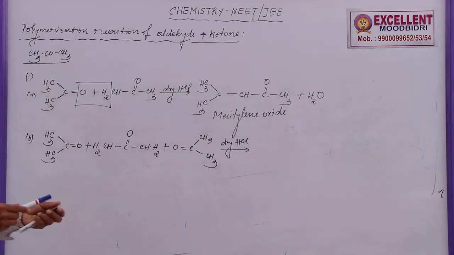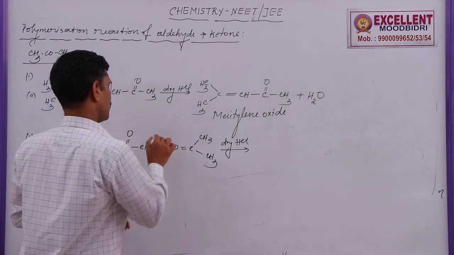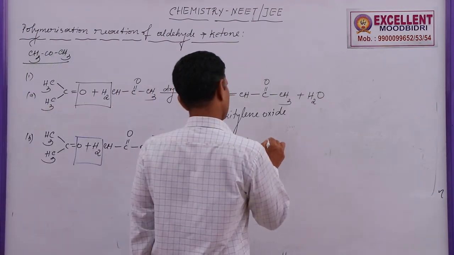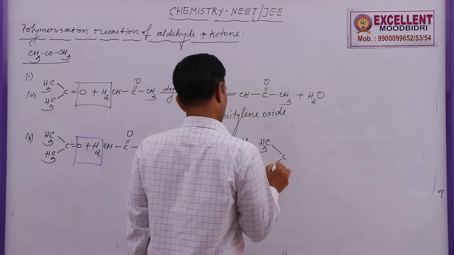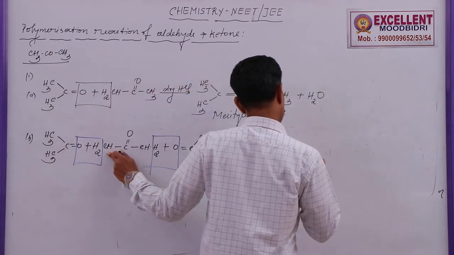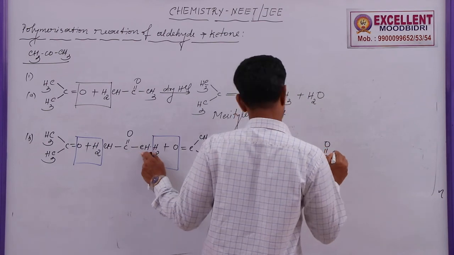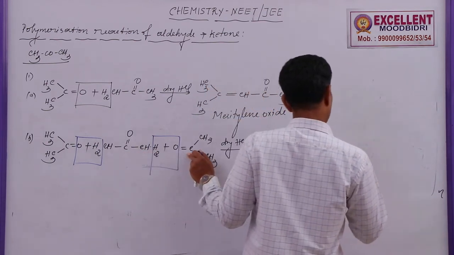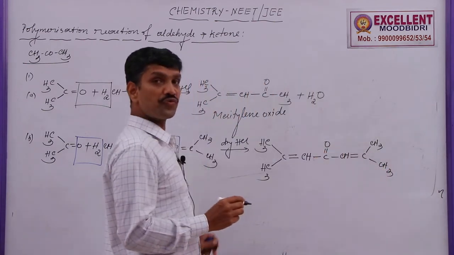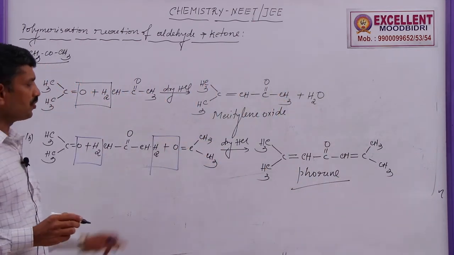There are 2 moles of water eliminated: 1 mole of water is eliminated here, and 1 more mole of water here. The resulting product is CH3 C CH3 double bond CH single bond C double bond O CH double bond C CH3 CH3 plus water. This compound is called phorone.